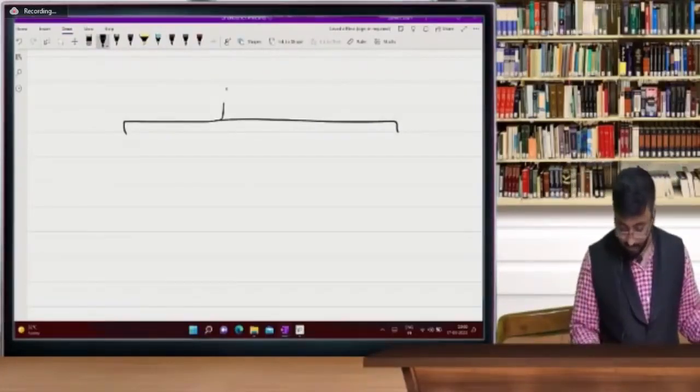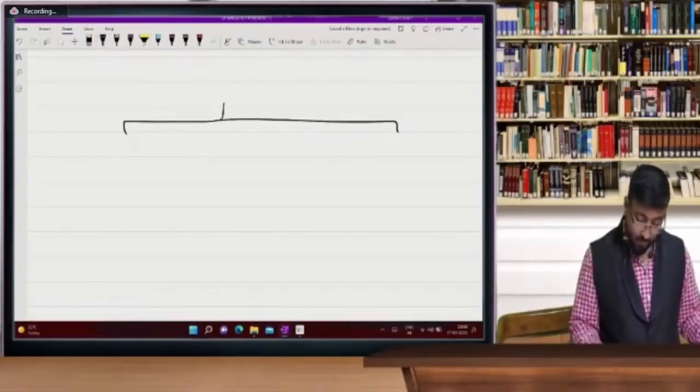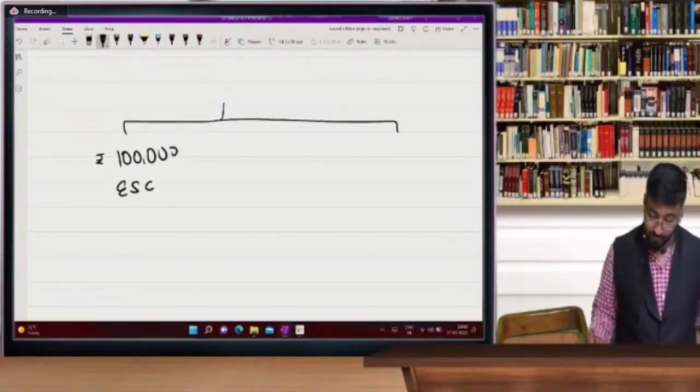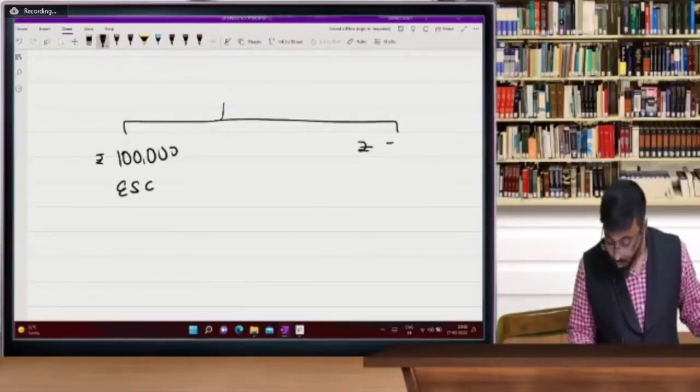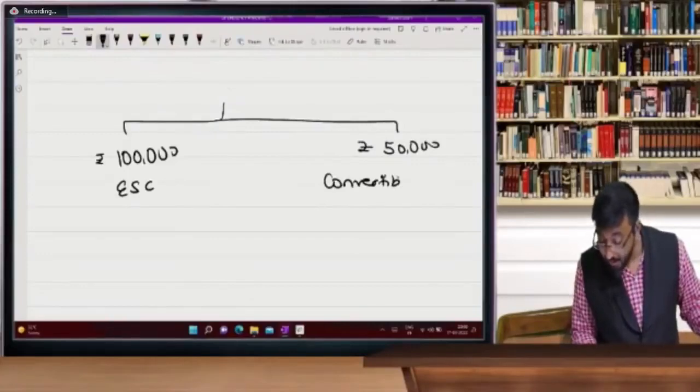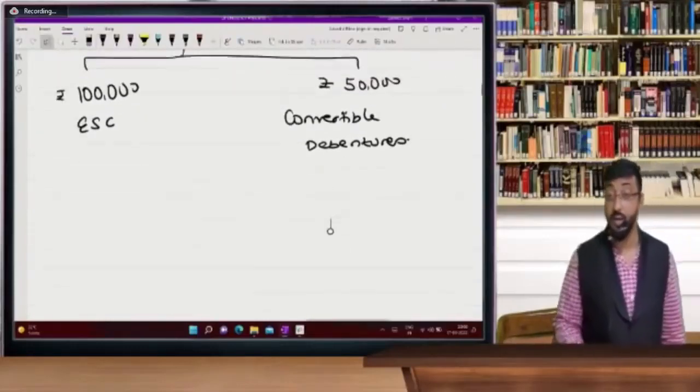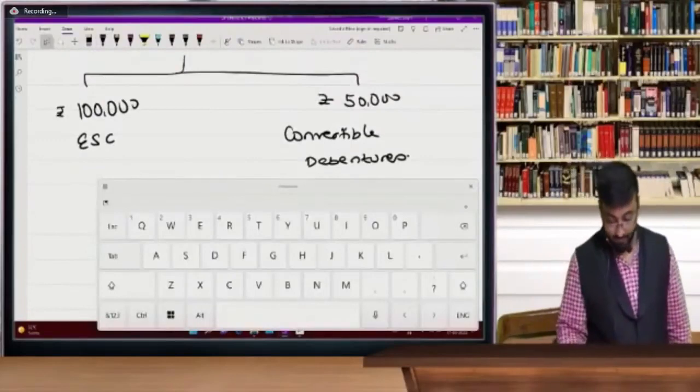Suppose I have rupees 1 lakh of equity share capital and rupees 50,000 of convertible debentures. See, this is something very different. Understand this concept.